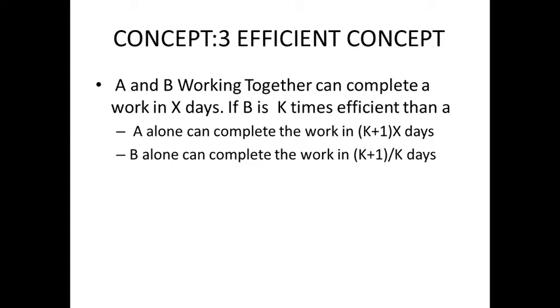Okay, so that type 3 is a little bit easier than type 1 and 2. Here, A and B are working together and can complete the job in x days. Got it? If B is k times efficient than A, and who is efficient here? B is efficient. So if B is k times efficient than A, in how many days can A alone complete the job and B alone complete the job? So this is the question.